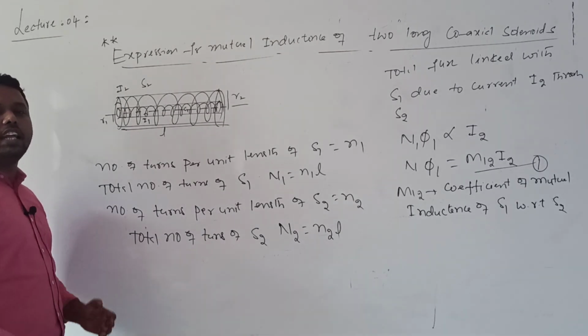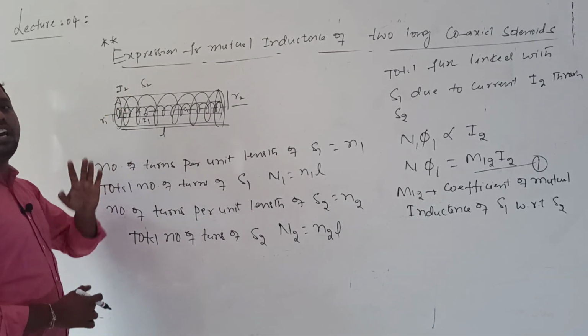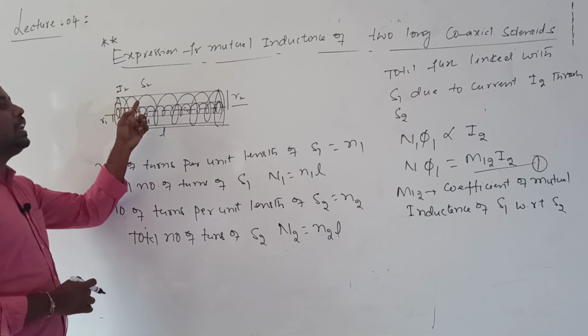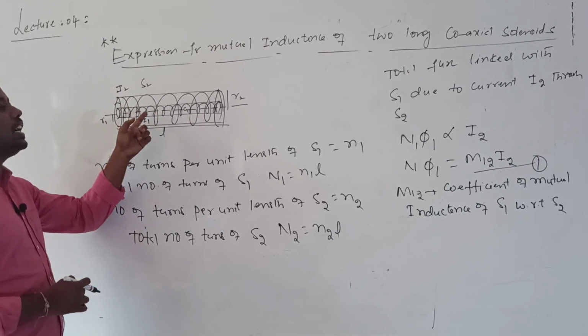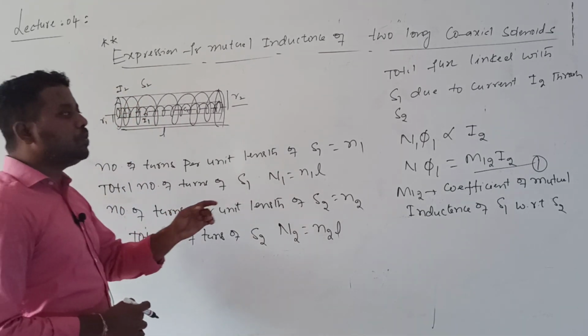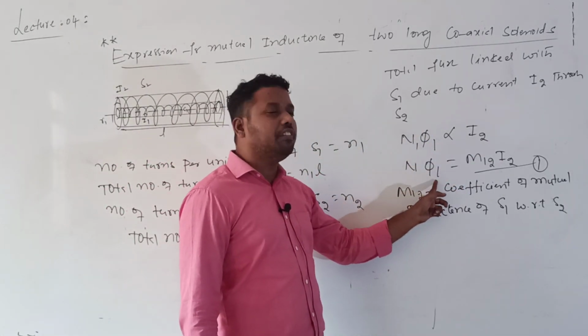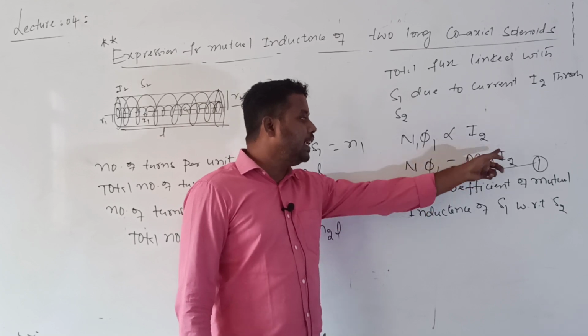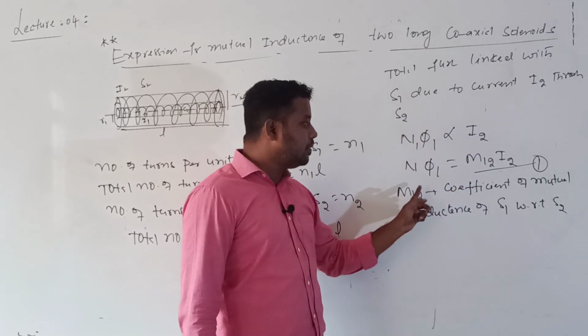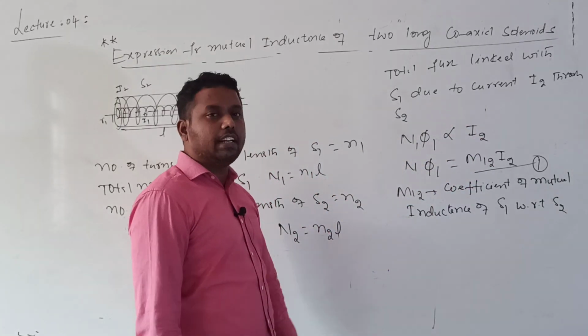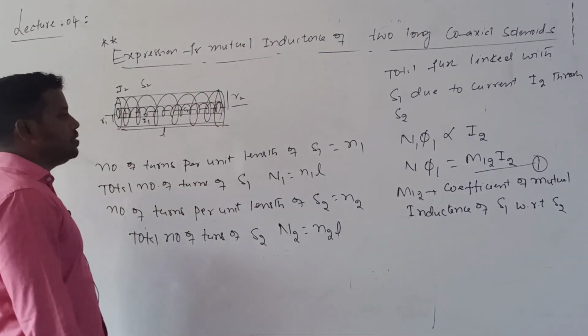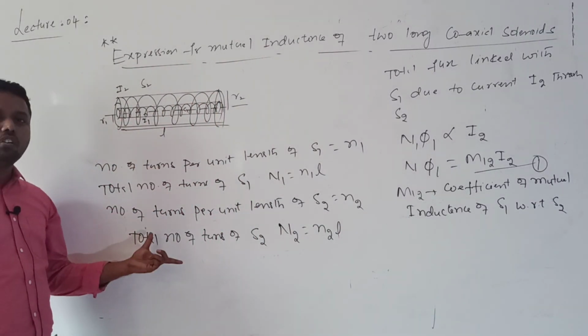First, which one is carrying the current? Let me call S2 carrying the current. Due to the current carried by S2, the flux linked with S1 is directly proportional to the current passing through S2. So N1 into phi 1 is given by M12 into I2, where M12 is the coefficient of mutual inductance of S1 with respect to S2. Till now you need to note down.